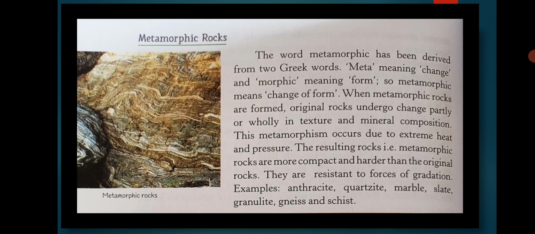This metamorphism occurs due to extreme heat and pressure, and the resulting metamorphic rocks are more important and harder than they originally were. They are resistant to the forces of erosion. Examples are anthracite, quartzite, marble, slate, granulite, schist, etc. So these are the different types of metamorphic rocks.